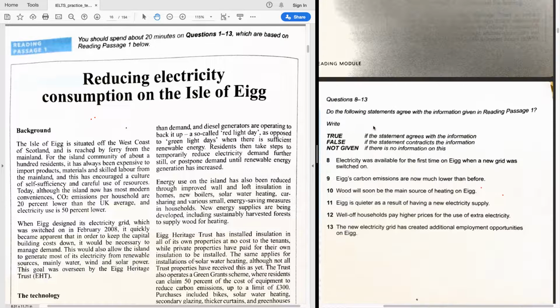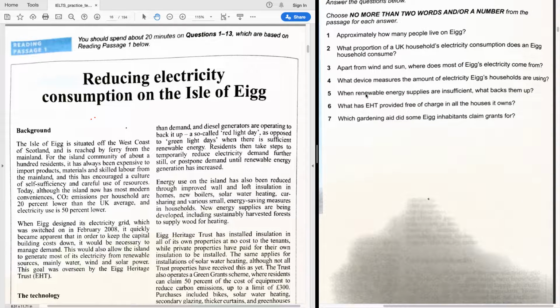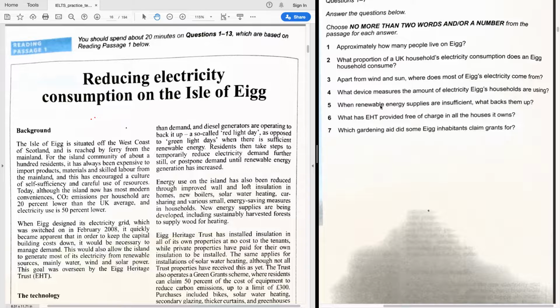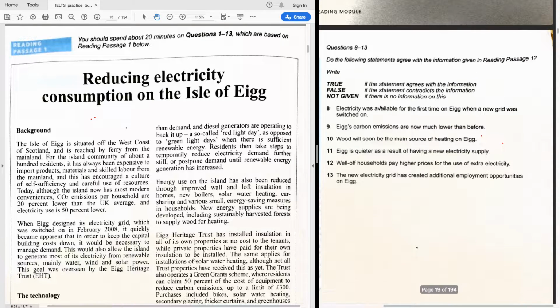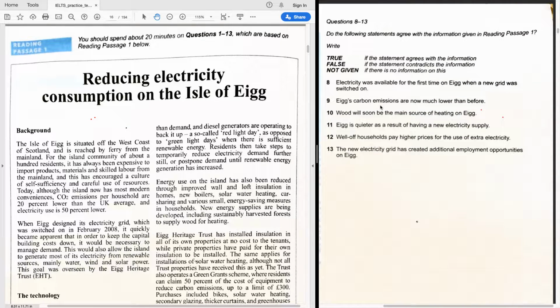We are not going to look at questions 1 to 8 because those are not the type of questions that lots of my students and people in general ask about. So today I'm going to explain how to answer true, false, not given questions.